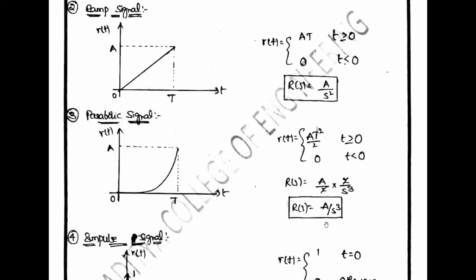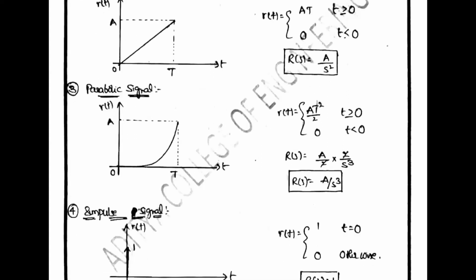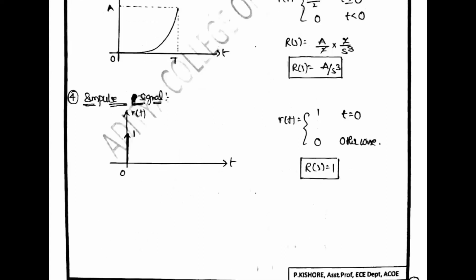For a parabolic signal, the input is R of S equal to A by S power 3, and for the unit parabolic signal, R of S is equal to 1 by S power 3. Unit step signal: 1 by S, unit ramp signal: 1 by S square, unit parabolic signal: 1 by S power 3. And the last one, impulse signal.